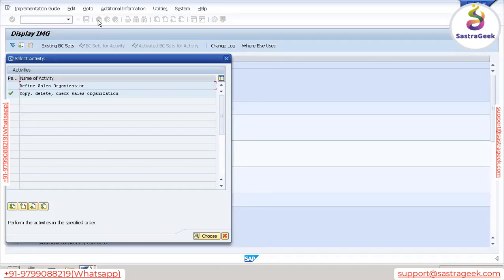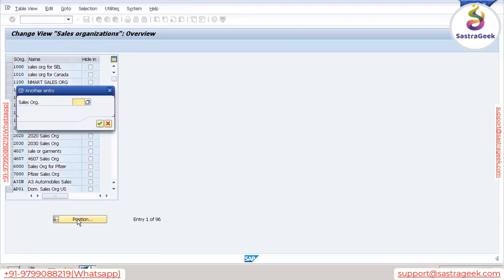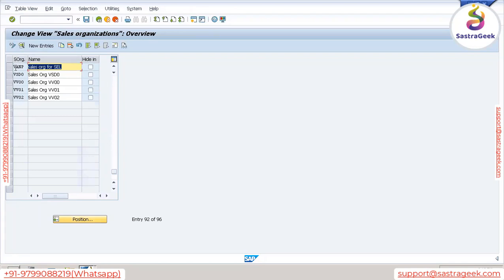But now what we need to do? We need to edit as per our requirement. What we need to edit? We need to change the name. We need to specify address, right? So go to position, search for your sales organization, that is VANP. Select this and go to details.